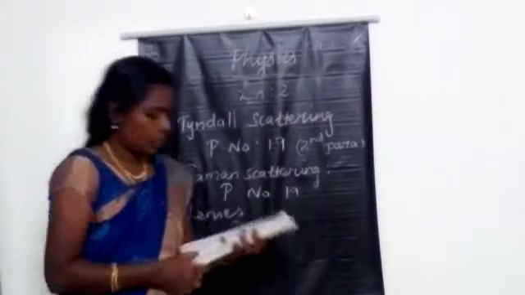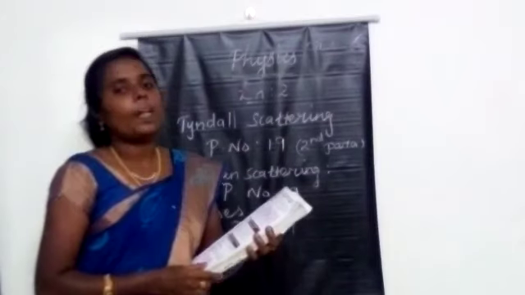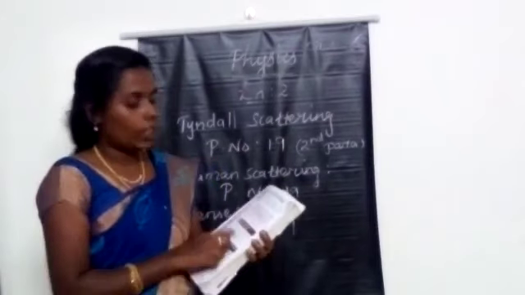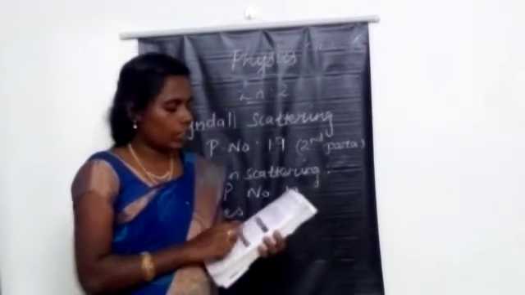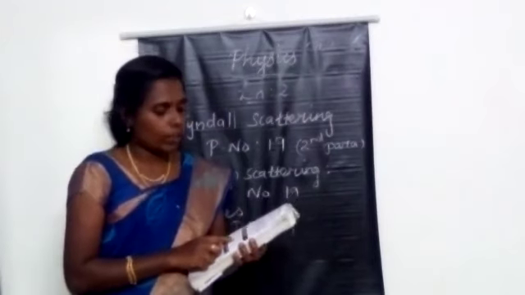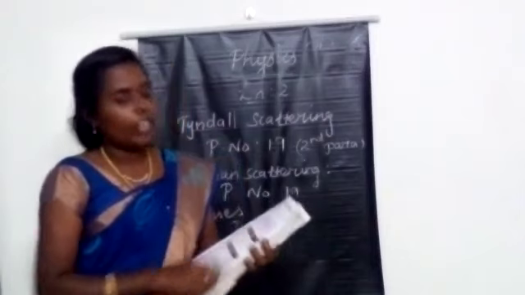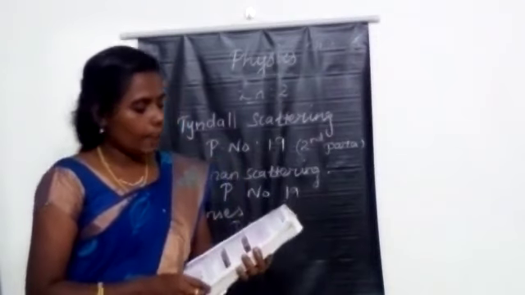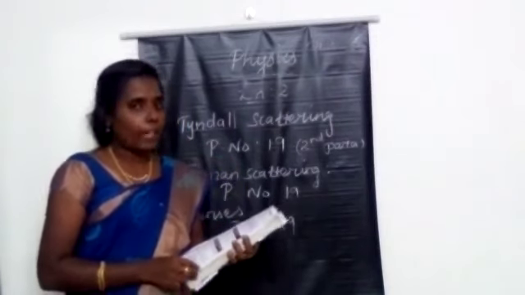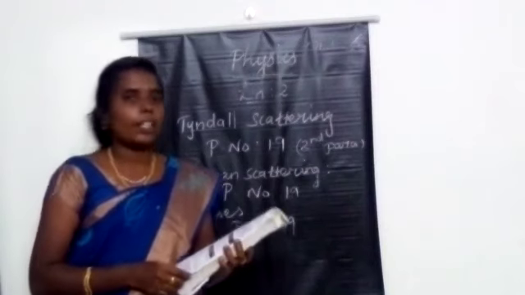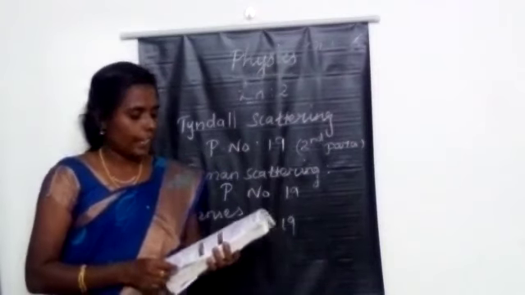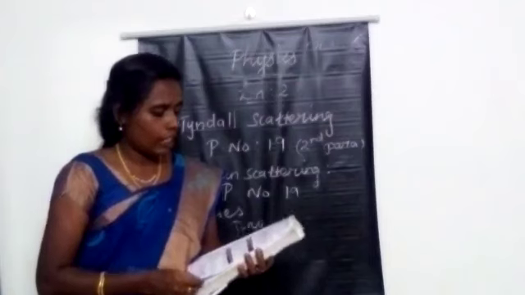The next question, page number 21. What are the applications of convex lenses? Four points are there, just mark them. Convex lenses are used as camera lenses. They are used as magnifying lenses. They are used in microscopes, telescopes and slide projectors, and also to treat the defect of hypermetropia. These are the applications of a convex lens.